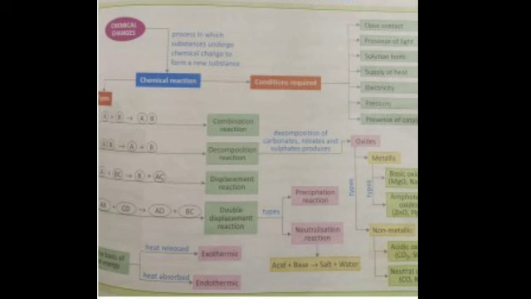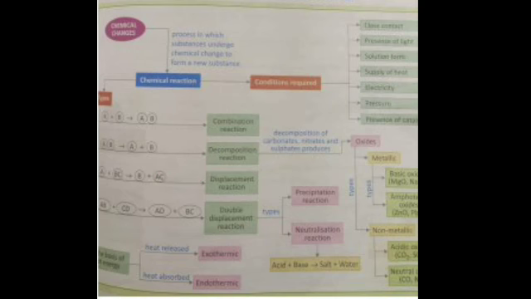I told you about the reactivity series, that is the series in which metals are arranged in descending order of their reactivity. Potassium is the most reactive and platinum is the least reactive. Hydrogen is also placed in between, and although it is not a metal, it is included because it also loses electrons, that is, it is electropositive in nature. In most reactions it has a positive charge. Is it clear?